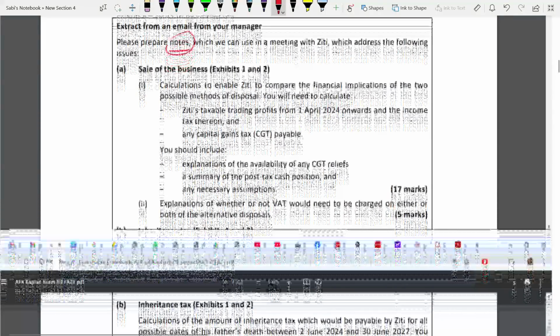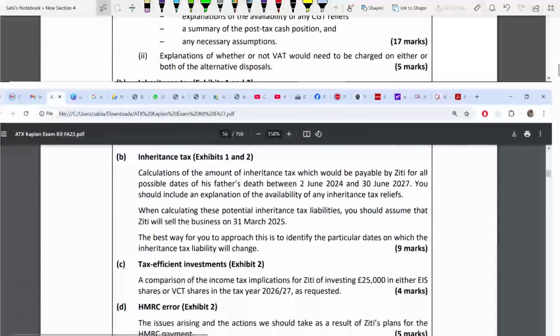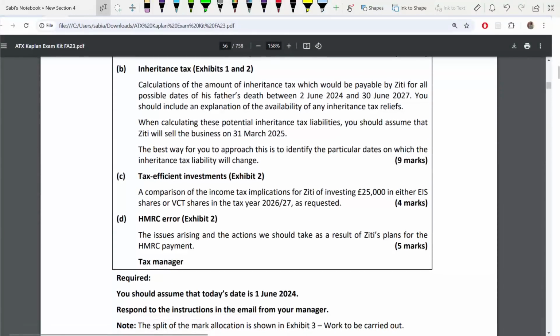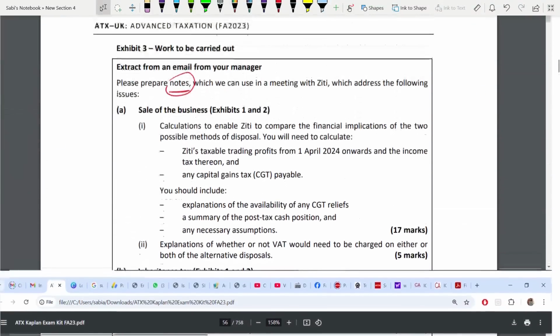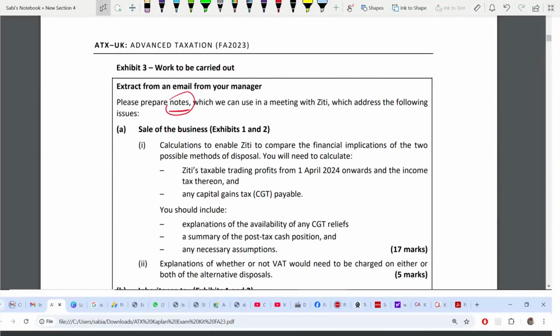A, B, C, D. When we are selling the business, we need exhibits 1 and 2. They have already given you the information. What do you have to do? You have to calculate. First is calculation. We are disposing. There are two possible methods of disposing, and when we are disposing, we have to calculate.